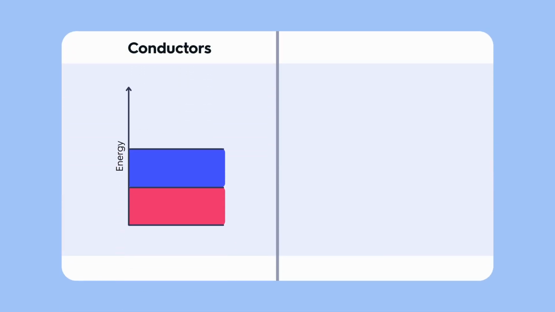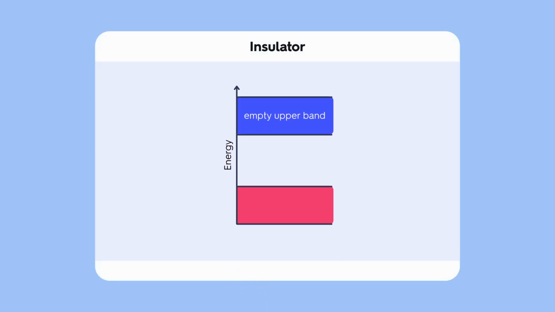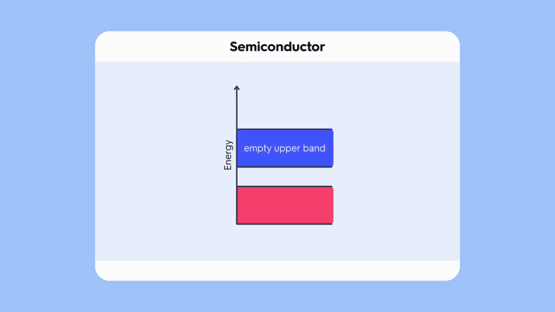Now let's connect bands to what you observe: conductors versus insulators. In an insulator, the top-filled band is completely full, and the next band is separated by a large gap. With a normal battery, electrons can't easily jump that gap, so they stay put, and current stays tiny. Semiconductors sit in between. Their gap is smaller, so heat or light can promote some electrons into the next band. That creates mobile electrons, and also holes, which act like positive charge carriers.